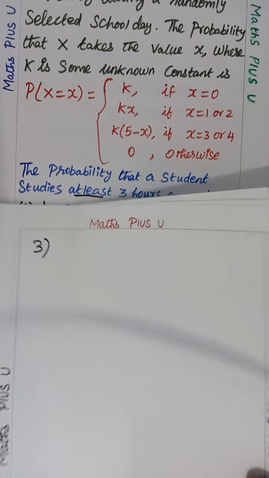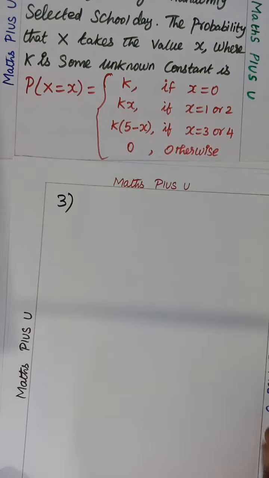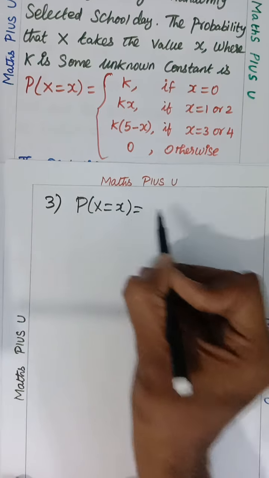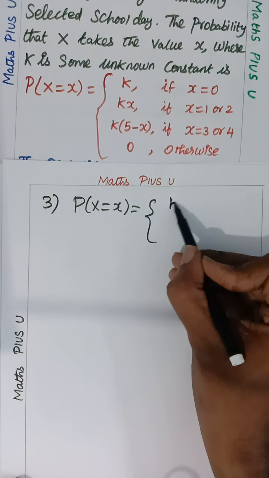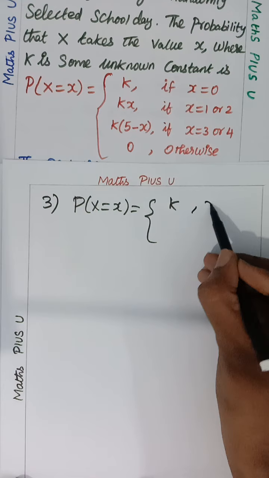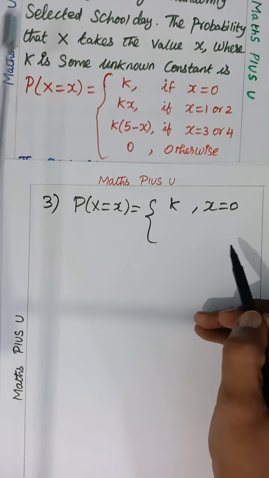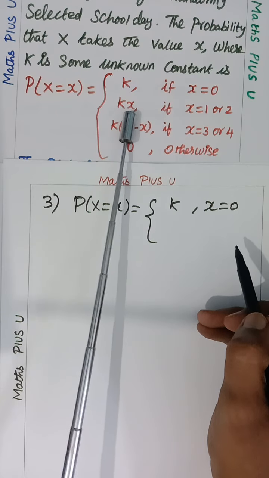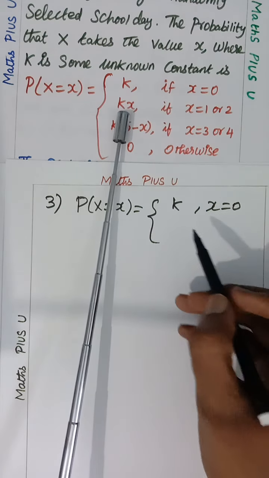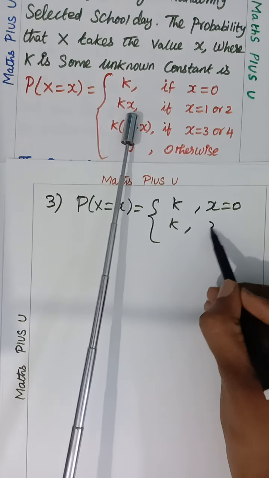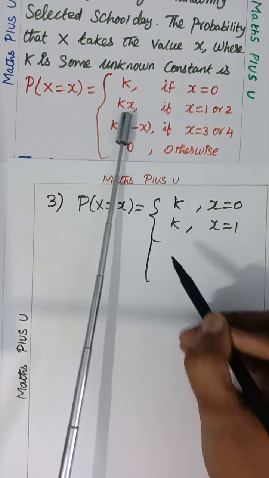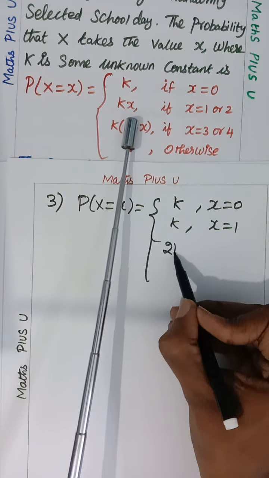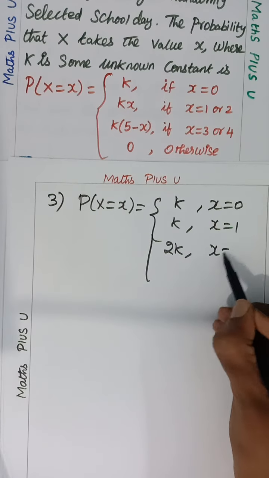Before that, can you write P of capital X equal to small x in another way? They have given K for x is 0. For x equal to 1 also, Kx only, so apply that: K into 1, which is K. For x is 2, 2 into K, 2K.